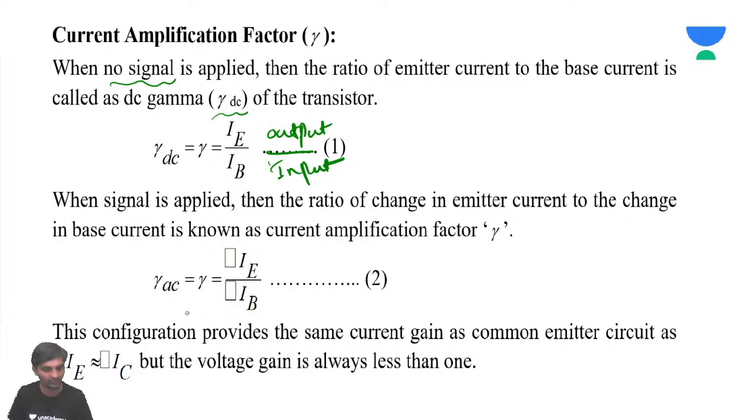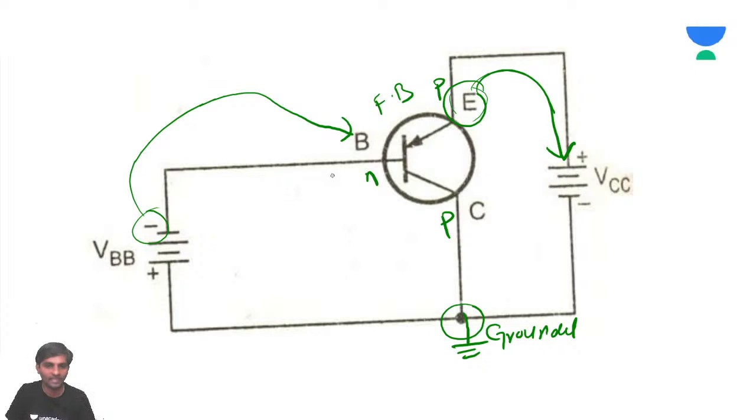In common collector mode, base acts as an input, that's it, not as an emitter. Emitter acts as an output. Don't get confused. Base is base, emitter is emitter. But the only thing is, base acts as an input and emitter acts as an output.